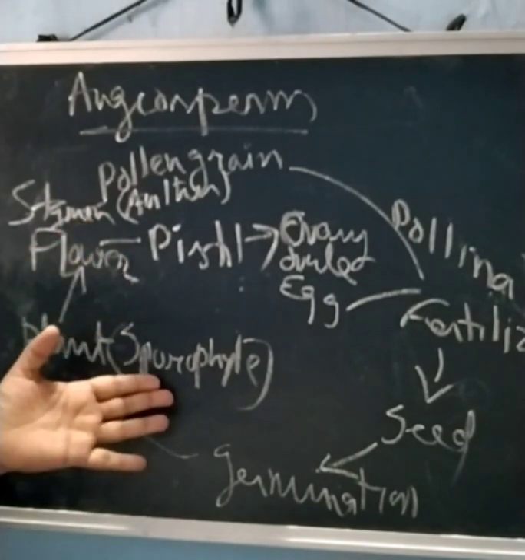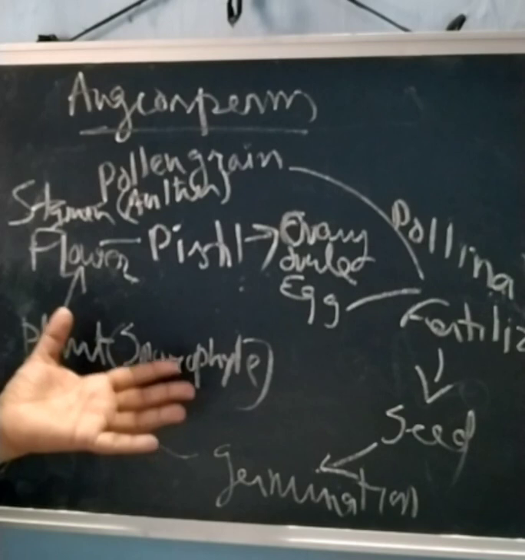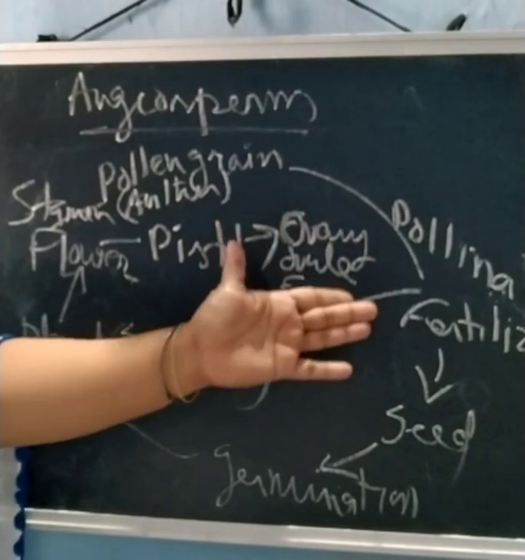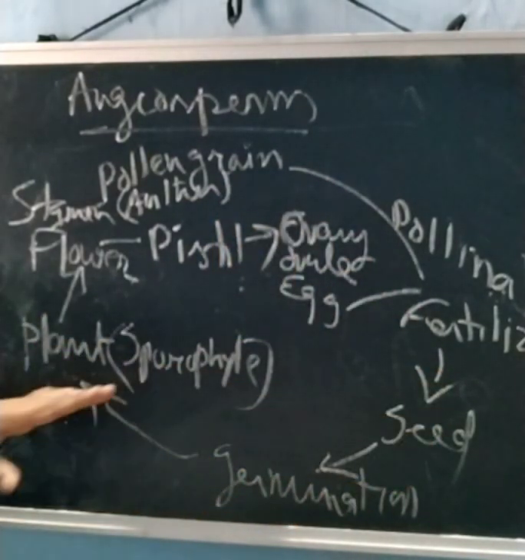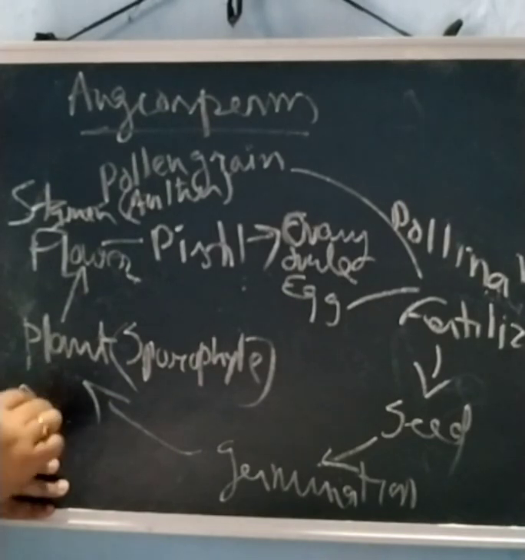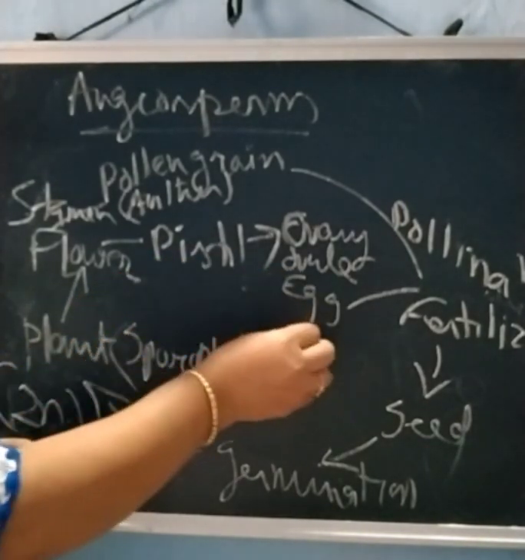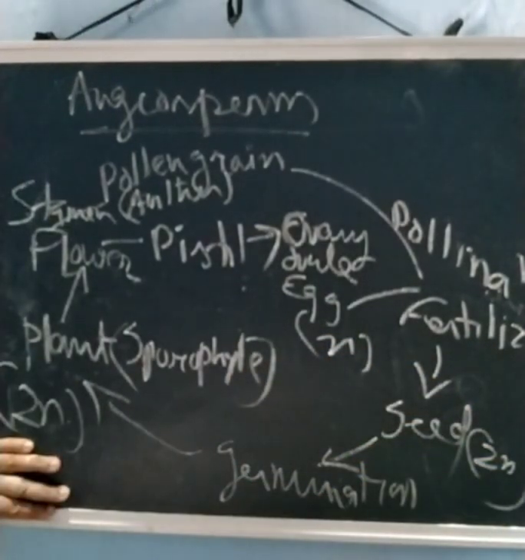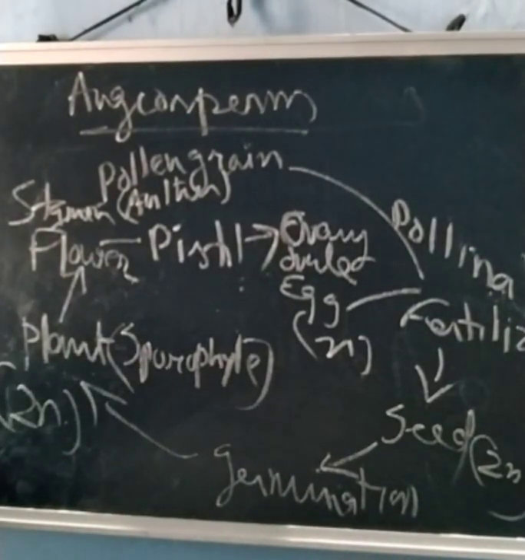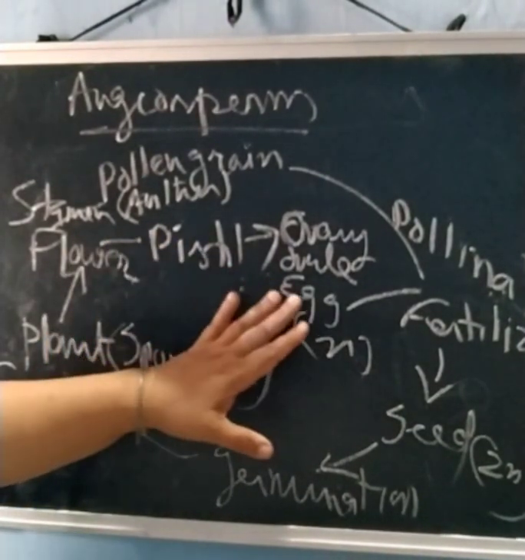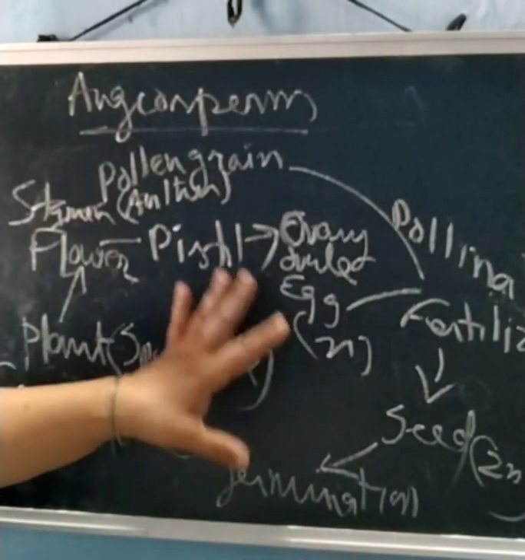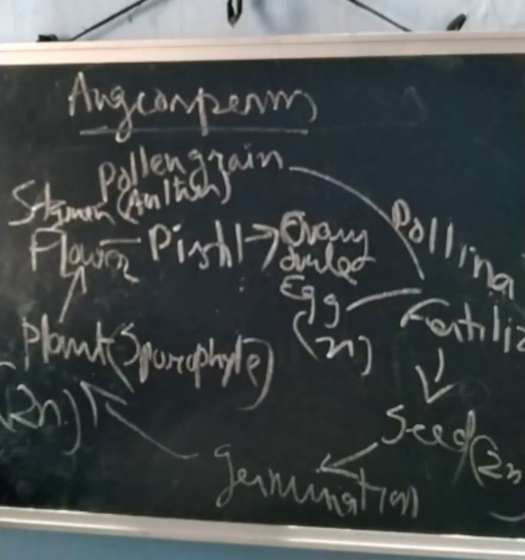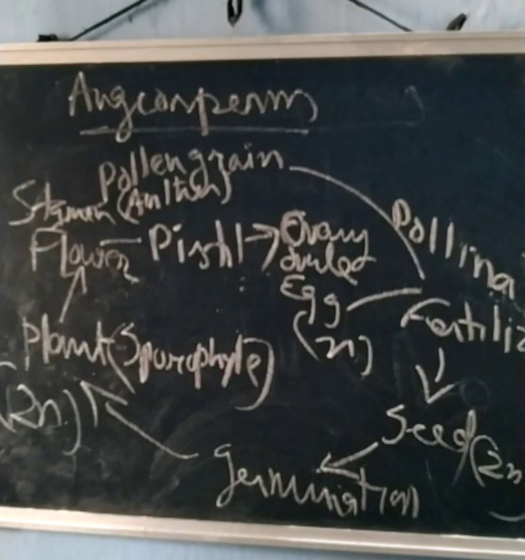So it is the sporophyte, and from the spores the haploid gametes are produced, and they fuse to produce the diploid plant. So here the plant is diploid, but it produces haploid cells, and these haploid cells fuse, so again a diploid is produced. In this way alternation of generations is seen: the sporophytic plant and the gametophytes. Gametophytes are normally not visible; they are inside the anther and the pistil, that is the ovary. So this is the alternation of generations of angiosperms.